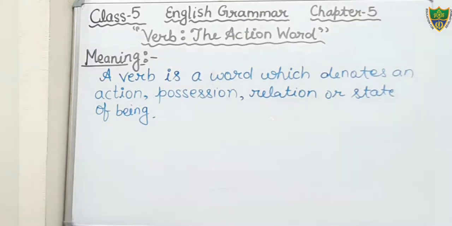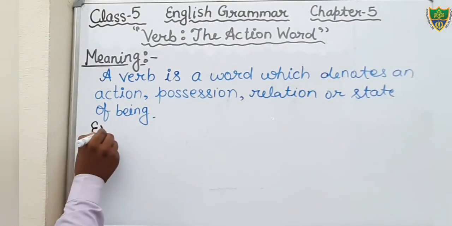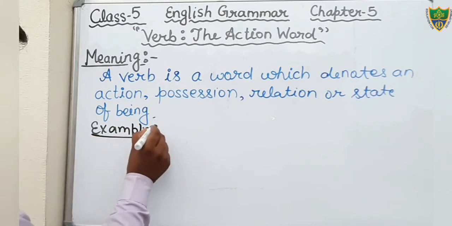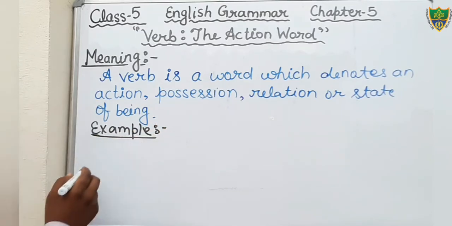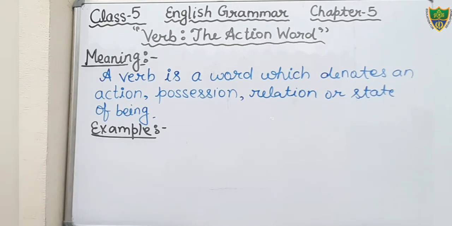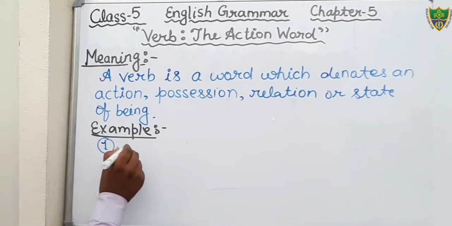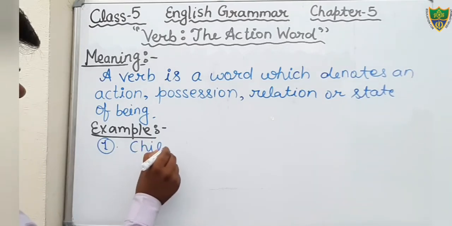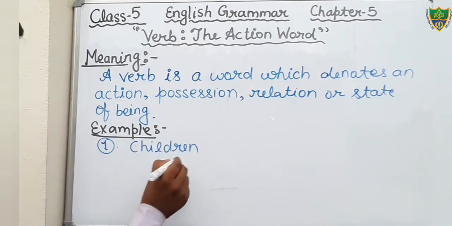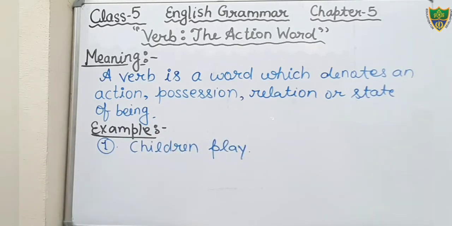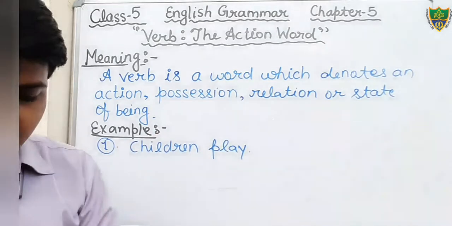For example, you can write. Just write down the example. First, you can see here, children play. Dear students, what is the action word?